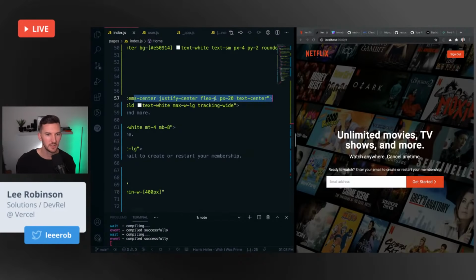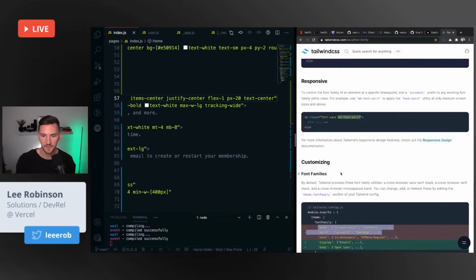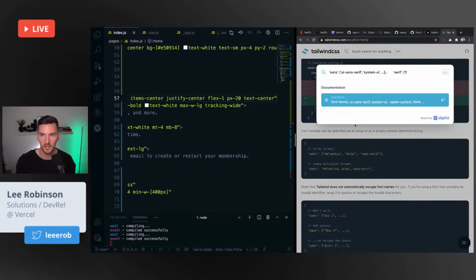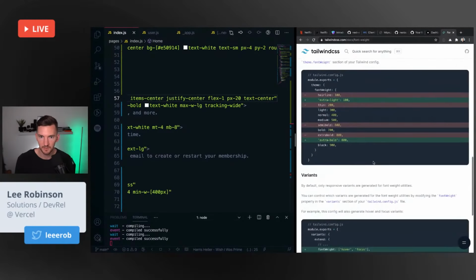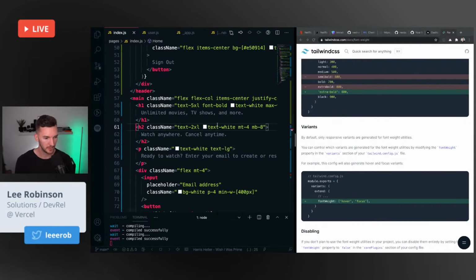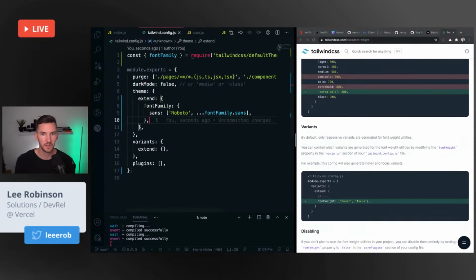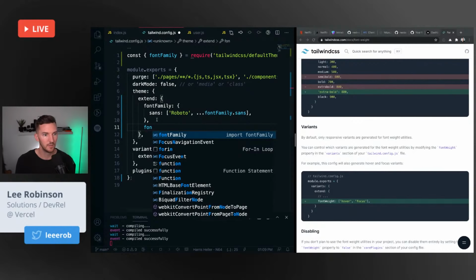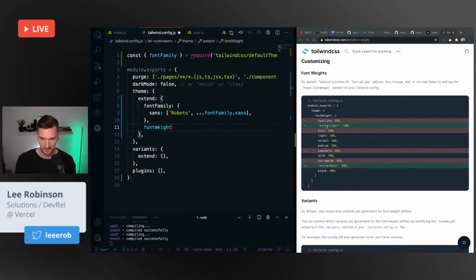We might want to, I could override the config for this. Actually, I probably should override the config for this because I think the default font weight is now off because I downloaded 400 and 500. So if I go to Tailwind config, I want to extend font weight. Oh man, there's a lot here.